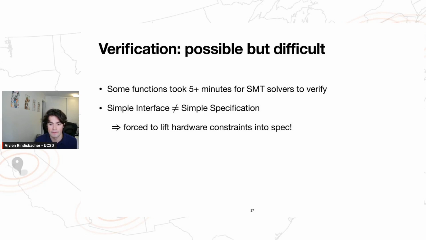Additionally, we found that even though the interface was really simple, the specs we were writing weren't. This is because the verification tool is going to blast away all the interfaces that you have. It doesn't really care. Specifically, we're forced to lift some of the hardware constraints into the specification and across that interface because hardware is ultimately what's giving us the global invariant of process isolation.